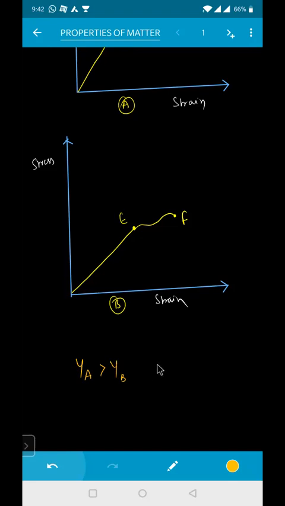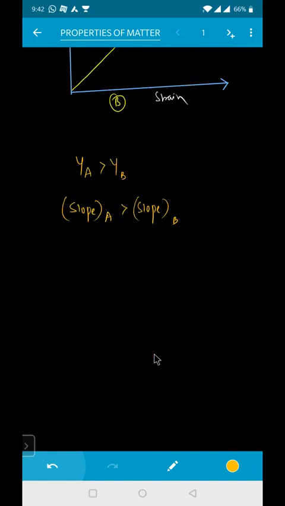Why? Slope of your A is more. See, this slope is more compared to the slope of the B. Angle is more. So slope of your A is greater than slope of your B. That is the reason Young's modulus of your A is greater than Young's modulus of your B. Is that clear? I hope you got it clearly.